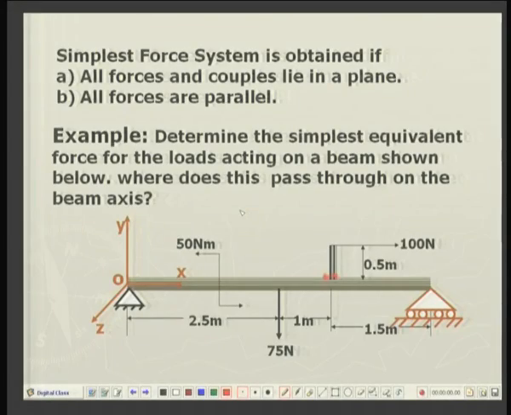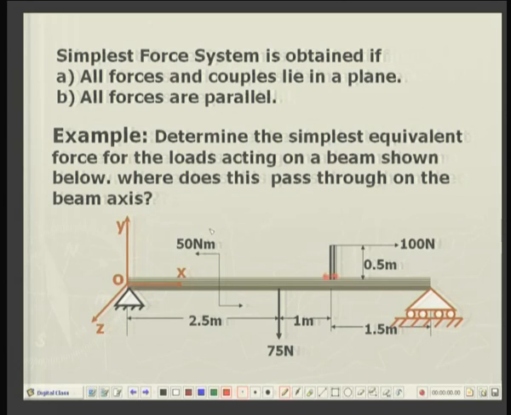Once again, let us look over the moments. When I shift 75 newtons, I will take two equal and opposite forces, one force in this direction, one force in this direction. This vertically upward force and downward force constitute a couple whose moment will be clockwise, so that will be in the minus k direction.